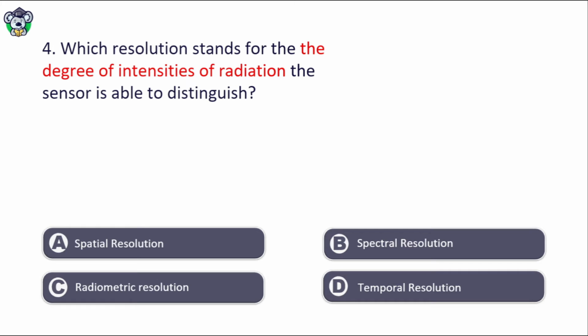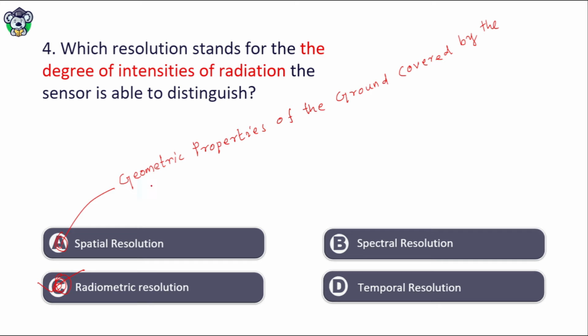Which resolution stands for the degree of intensity of radiation the sensor is able to distinguish? Spatial resolution, spectral resolution, radiometric resolution, temporal resolution. The right answer is option C, that is radiometric resolution. What is spatial resolution? Spatial resolution is defined as the geometric properties of the ground covered by the satellite sensor.